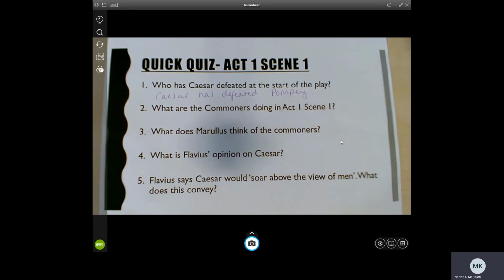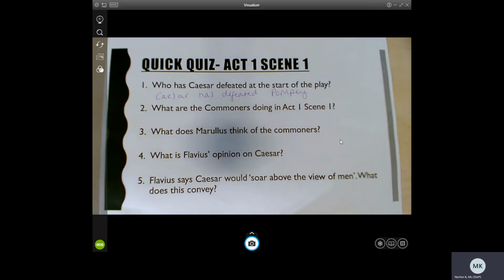There was a triumvirate in Rome at this time. In ancient Rome, there was a triumvirate. There were 3 leaders. By Caesar's time, they were down to 2 key ones, Caesar and Pompey, and they were battling out for who could be the main leader. Caesar defeats Pompey's army, kills Pompey, and that means that he is now the most important member of the Senate in the Republic of Rome.